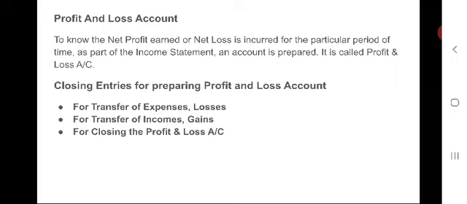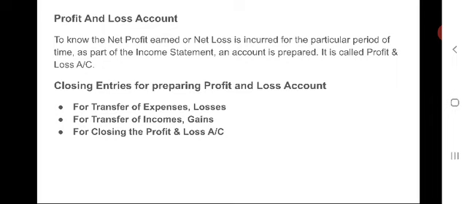For transfer of expenses and losses, the entry should be: profit and loss account debit to various expenses, to rent, to salaries, to commission paid, to discount allowed, to advertisement expenses, to postage and stationery, to loss on sale of fixed assets, and so on. All those expenses are to be written.